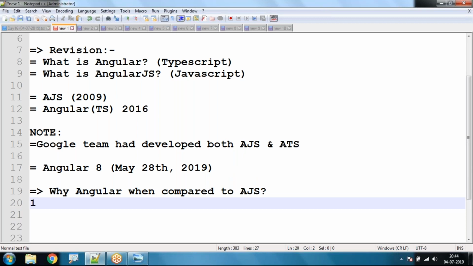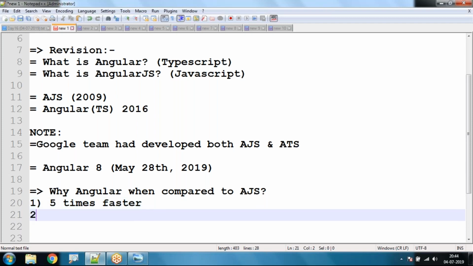The first reason is that Angular is 5 times faster when compared to AngularJS. Our Angular applications are 5 times faster than AngularJS applications. The second reason why we go for Angular when compared to AngularJS: